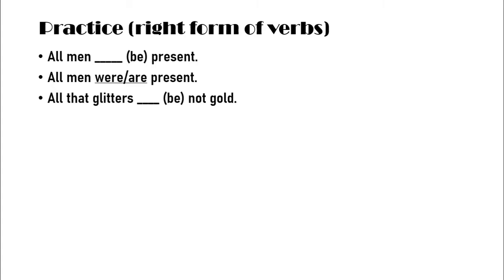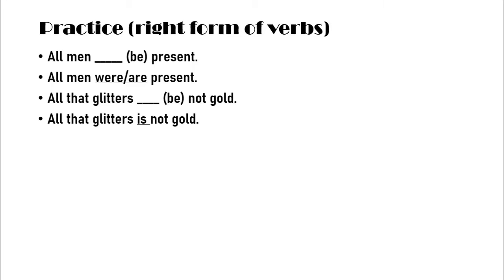Notice here, after all, we usually use a plural verb, but it is absolutely fine to use a singular verb after a proverbial word. Here you see, all that glitters is not gold. This sentence is a proverb, so we have used a singular verb here.